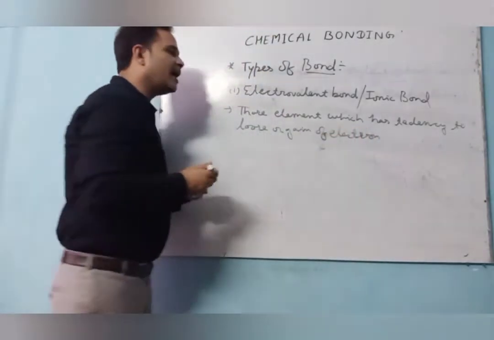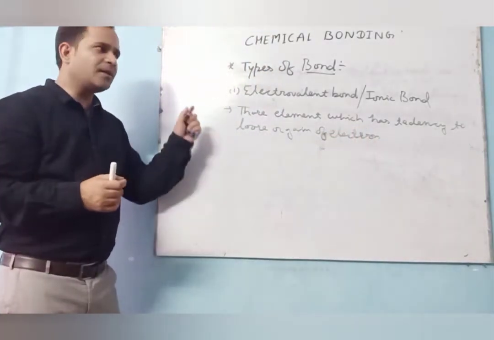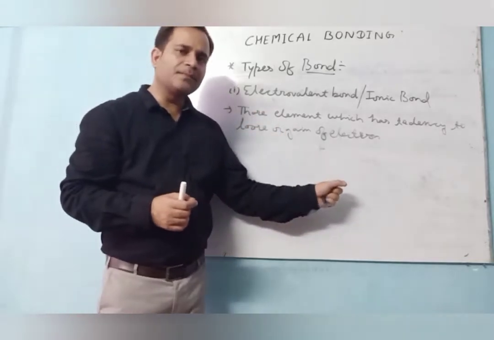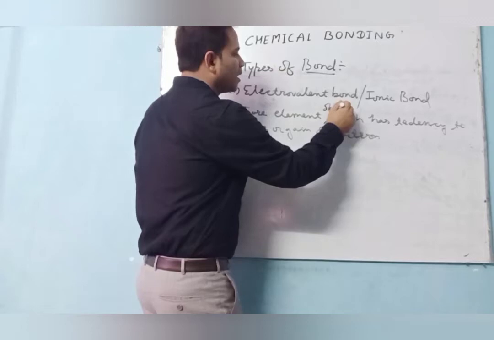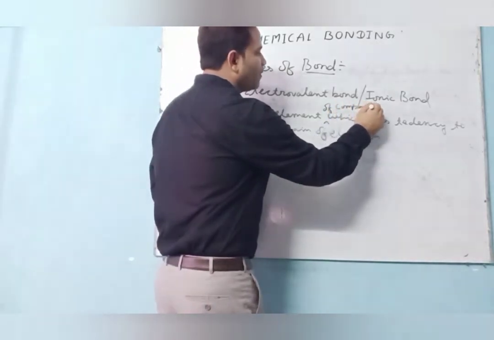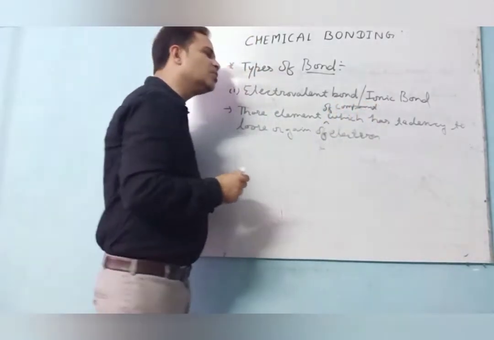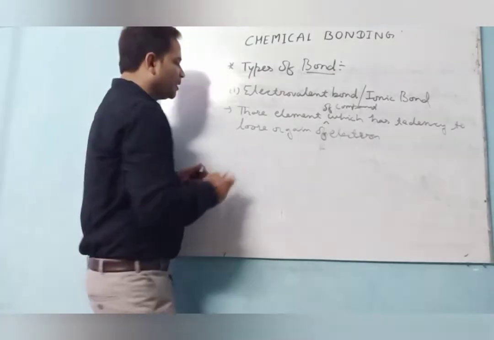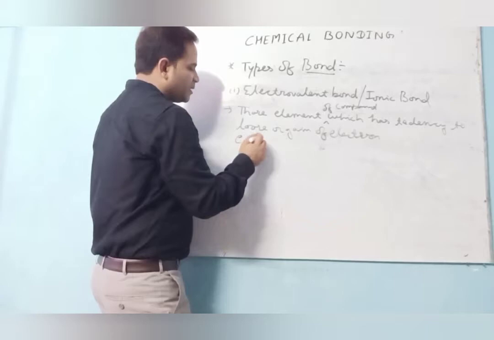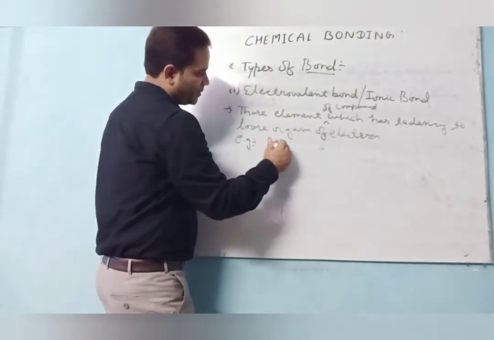Whenever the elements of a compound have the tendency to lose or gain electrons, take an example, take one instance, that is NaCl.